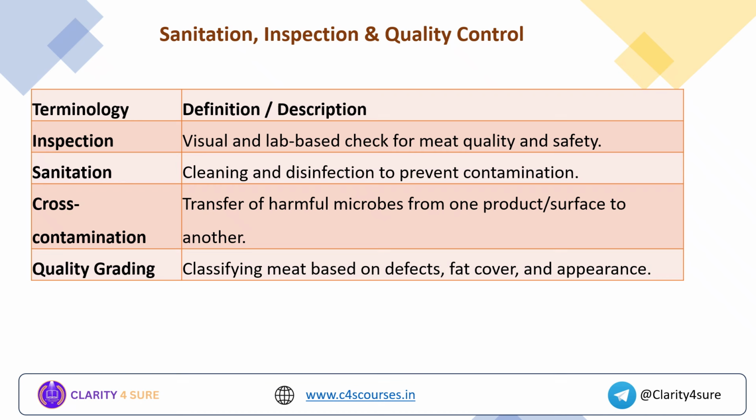Now coming to the next, sanitation, inspection and quality control. Inspection is visual or lab-based checks for meat quality and safety. Sanitation is cleaning and disinfecting the area to prevent contamination. Cross contamination is the transfer of harmful microbes from one product or surface to another. Quality grading is classifying meat based on defects, fat cover and appearance. First quality meat, second quality meat, third quality meat, we often come across all these terms, right?